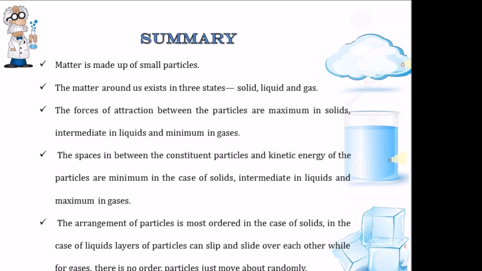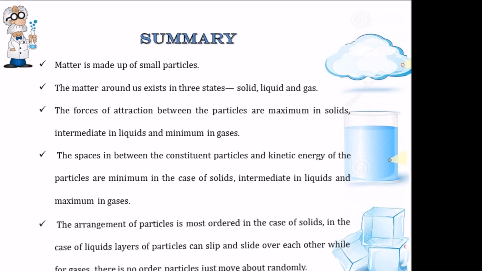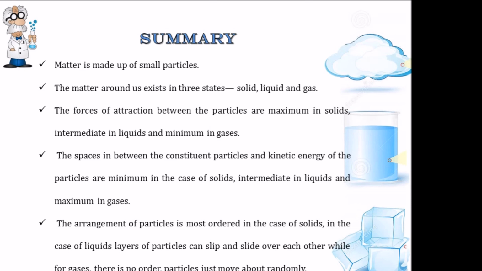And we also saw the characteristics of these particles. One such characteristic was that these particles have spaces in between them, and the kinetic energy of these particles is minimum in the case of solids, intermediate in liquids and maximum in gas. The arrangement of particles is most ordered in the case of solids because they are tightly packed. In the case of liquids, the particles can slip or slide over each other, whereas in the case of gases, the particles just move about randomly.